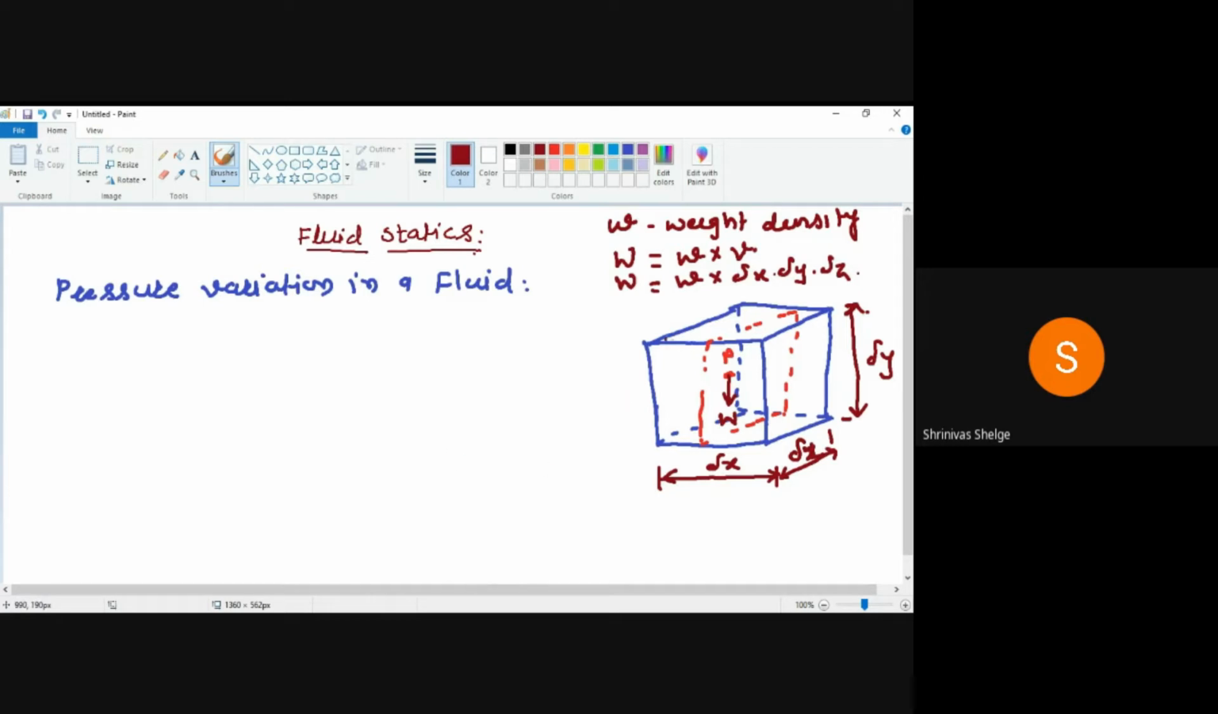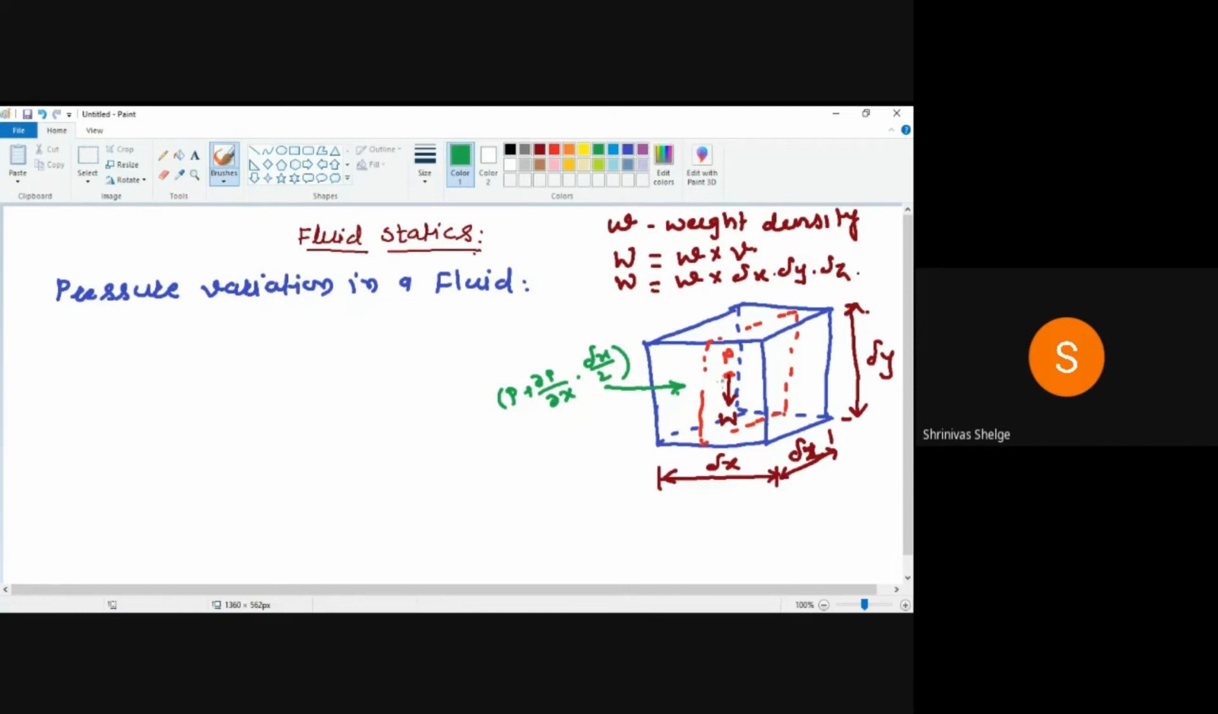Next, now I will try to find out how much is the force acting on this left surface. Here some pressure is acting. The pressure acting is P plus dou P by dou X into delta X by 2. So this much amount of pressure is acting on the surface.